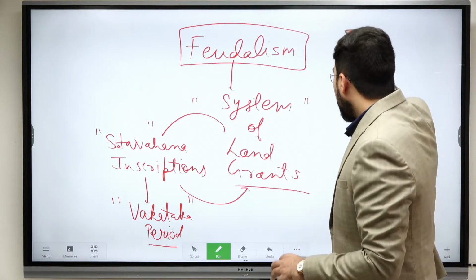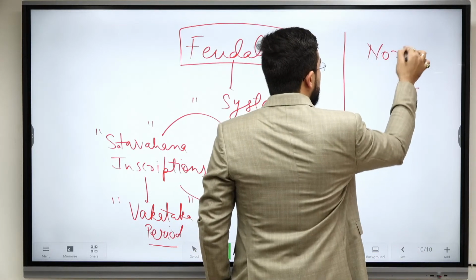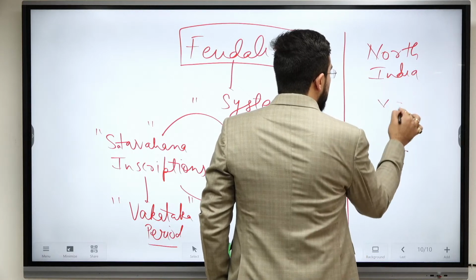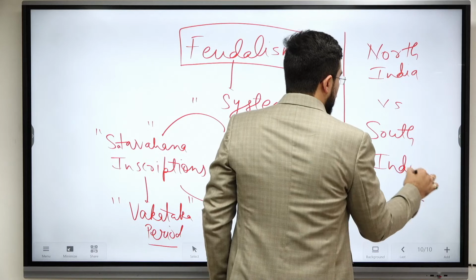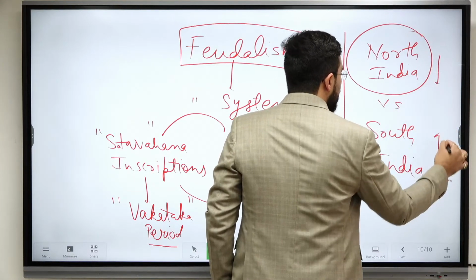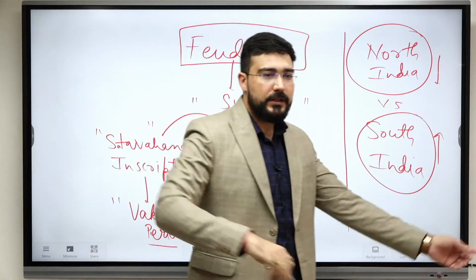One more associated question we have is, look, North India and South India are always against each other. So whenever there is a weak North India, we have a stronger South India. This tradition is from ancient history itself.